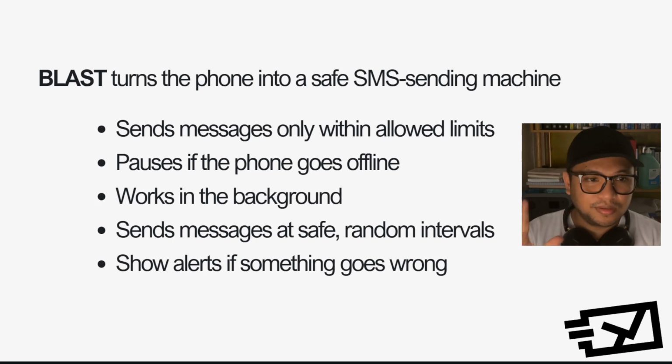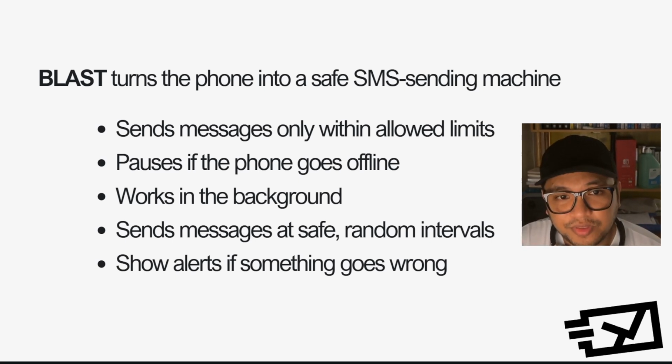Now, this is simply what the Blast app does. Blast turns the phone into a safe SMS sending machine. It sends messages only within allowed limits, let's say, for example, from 9 a.m. to 5 p.m. It pauses if the phone goes offline. It works in the background, so it doesn't need to be open all the time. It sends messages at safe random intervals, and it shows alerts if something goes wrong.